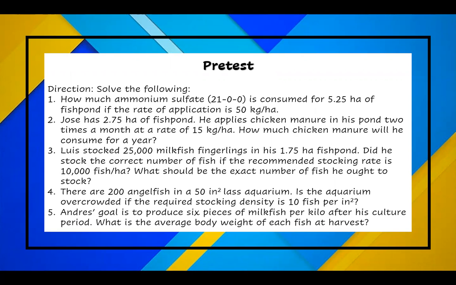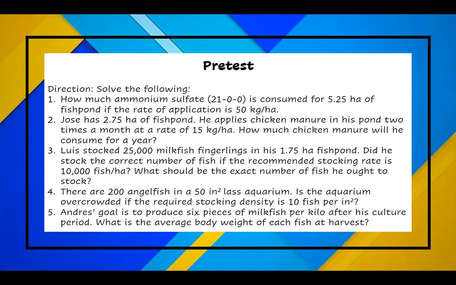Second question, Jose has 2.75 hectares of fish pond. He applies chicken manure in his pond 2 times a month at a rate of 15 kilogram per hectare. How much chicken manure will he consume for a year?